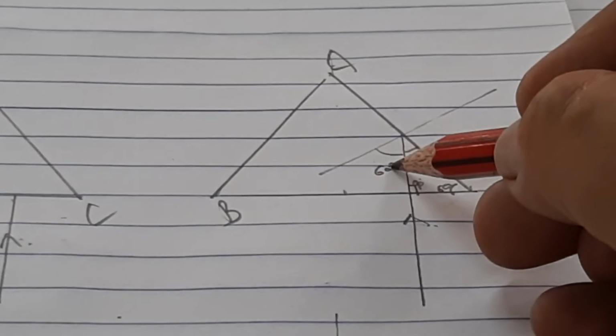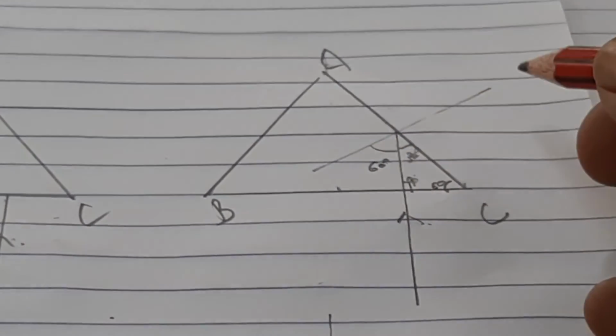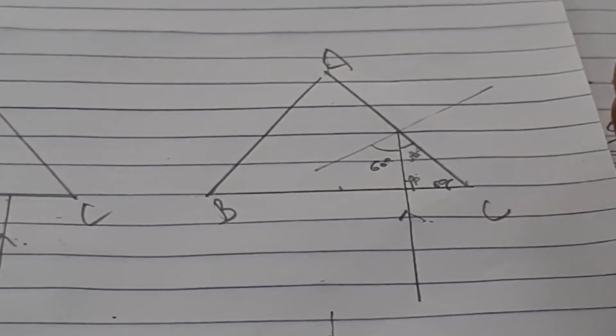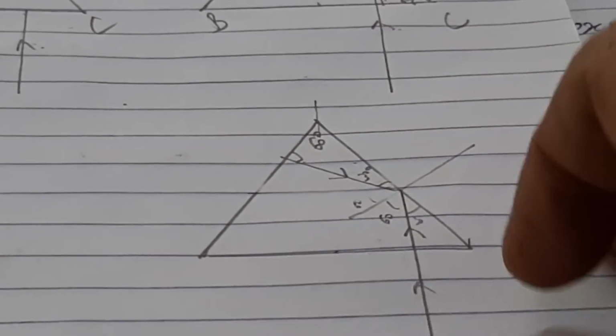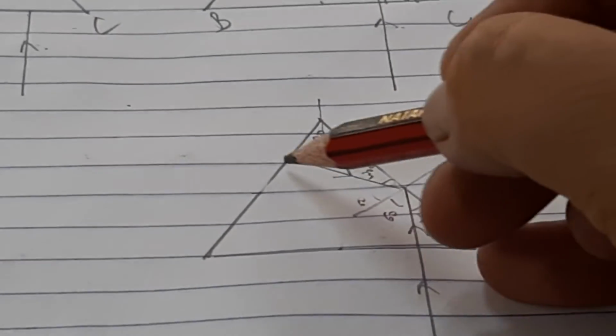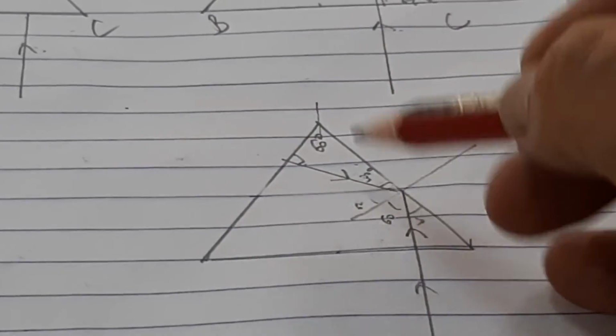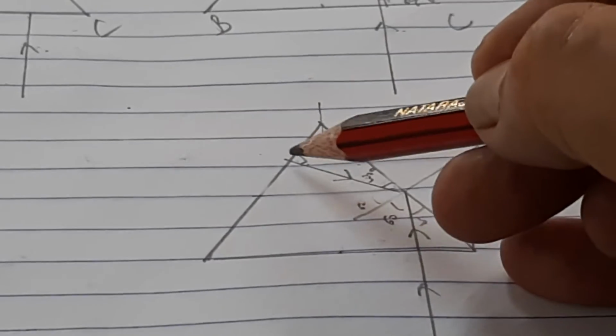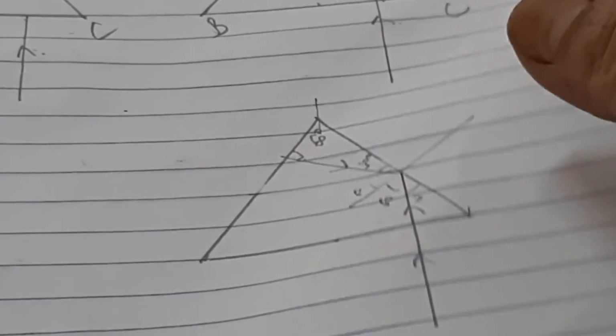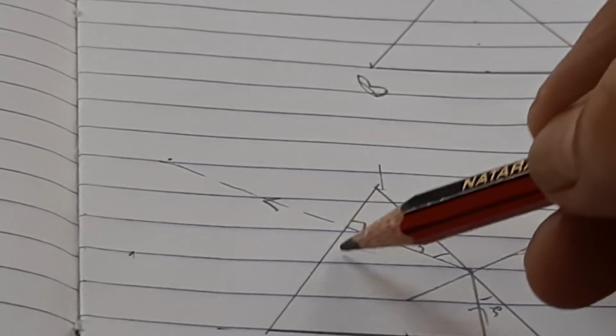It is again 60 degrees, which is greater than the critical angle. So what will happen? It will come in this way. 60 degrees will form in this way, so this is 30 degrees, this is 60 degrees, and this is again 90 degrees. So it will not deviate and it will go in this way.